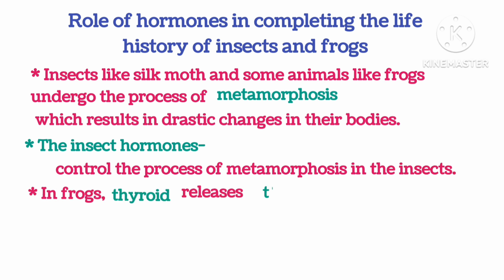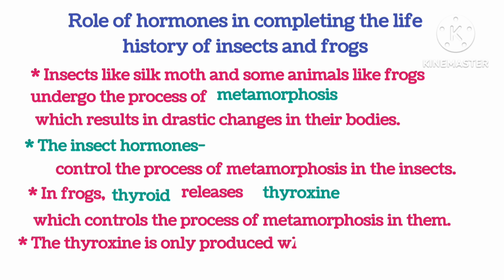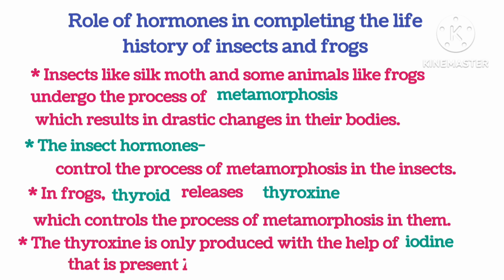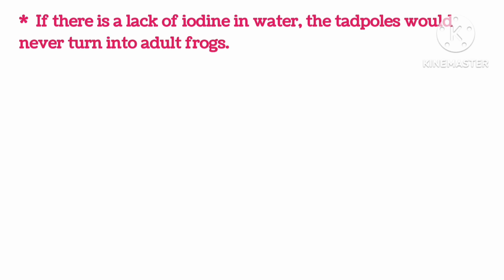In frogs, the thyroid releases thyroxine, which controls the process of metamorphosis in them. The thyroxine is only produced with the help of iodine that is present in the water. If there is a lack of iodine in water, the tadpole would never turn into an adult frog.